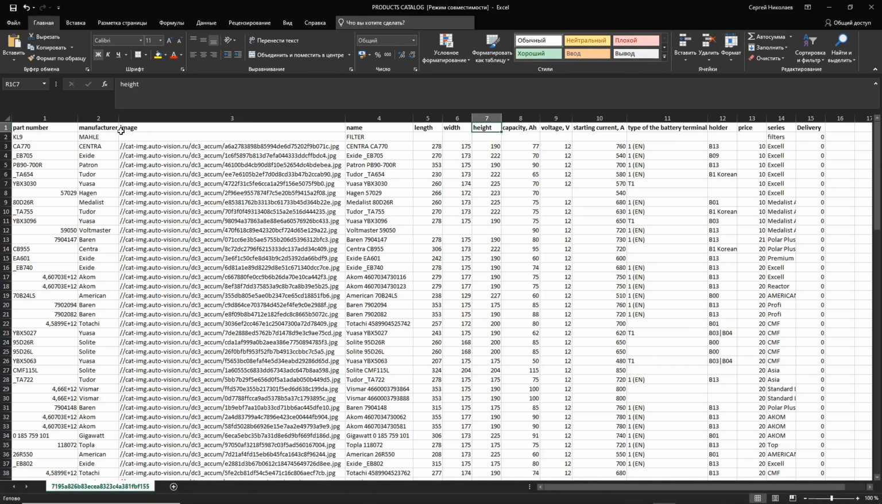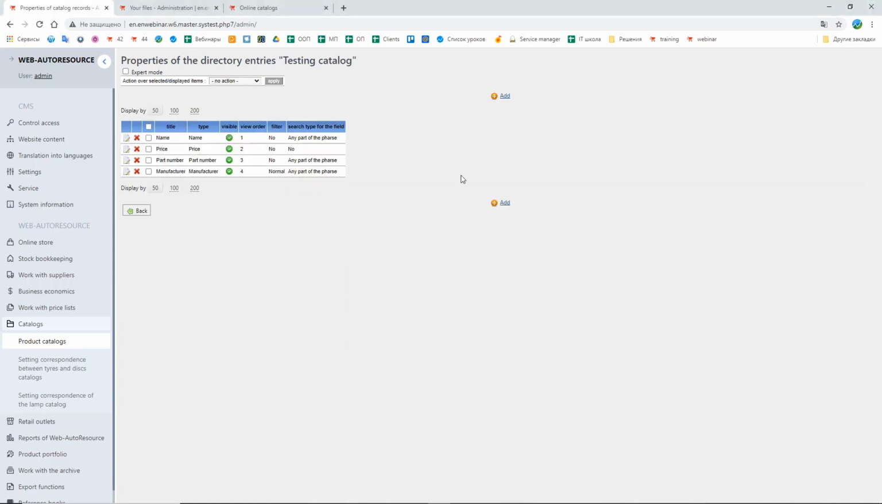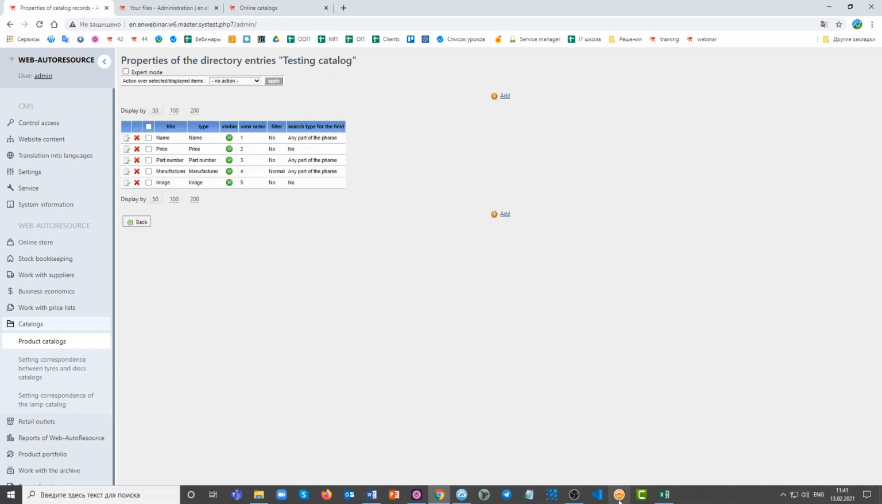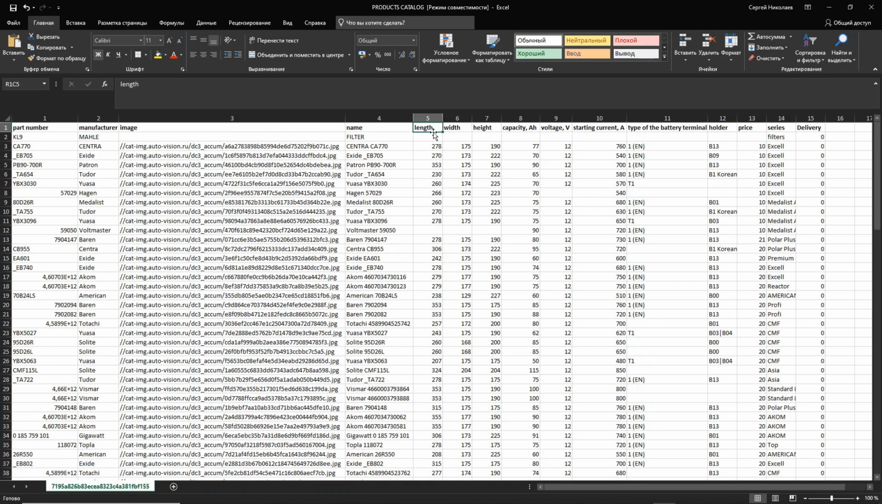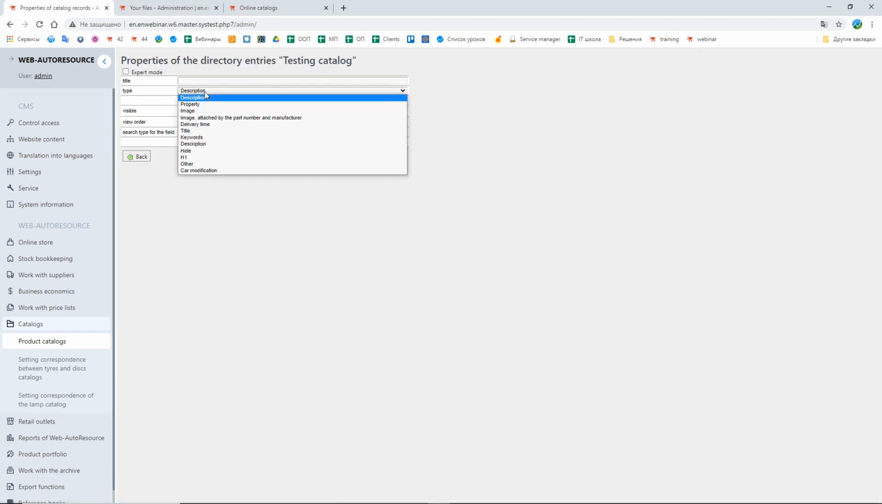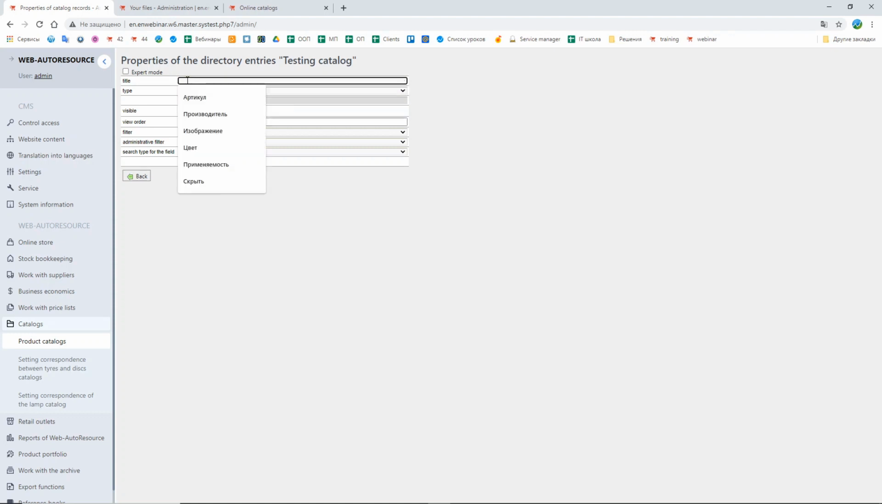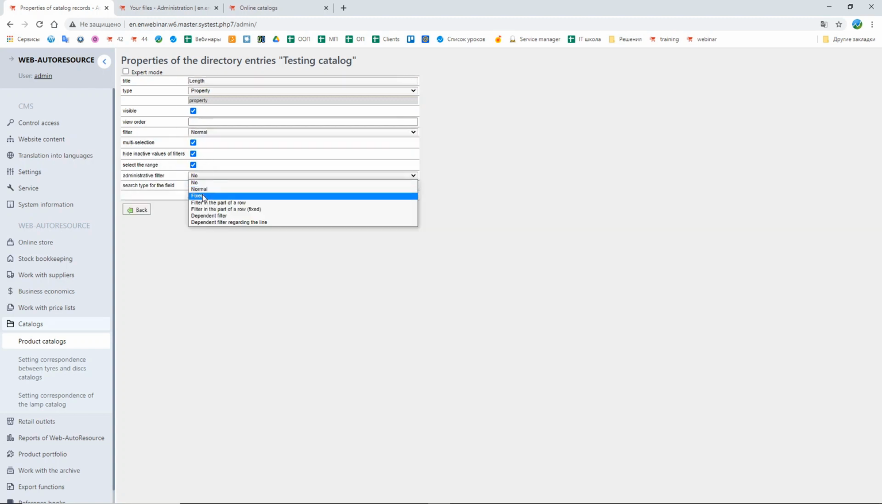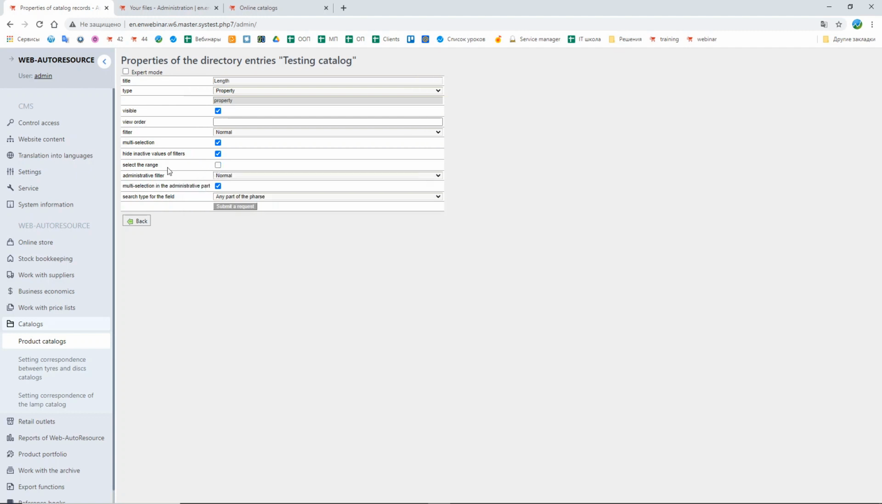Also, I have property image. Type of the property image, and let's call it also image. Submit. Also, I have properties length, width, and height. I'm going to add a new property. Type will be property, title, length. It is also going to be a filter without selecting the range.